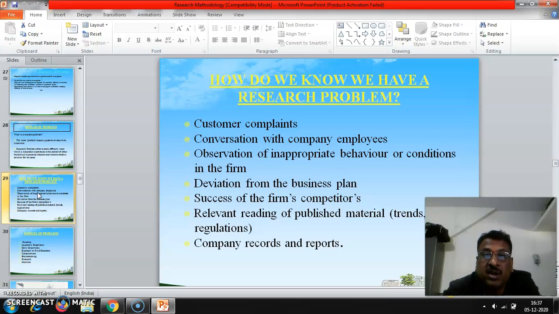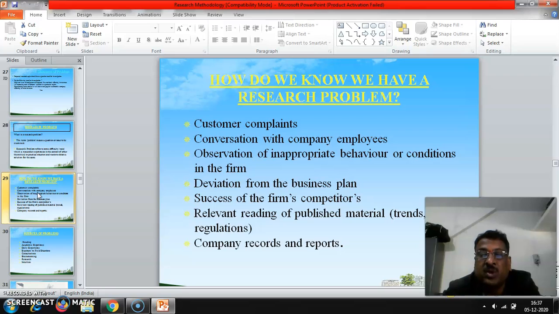Next, relevant reading of published materials. Relevant reading of published material, trends and regulations. This is the problem. Again, here you have to do research. Relevant reading of published material. These are all called secondary data. On the basis of secondary data, you can go and study or do the research.